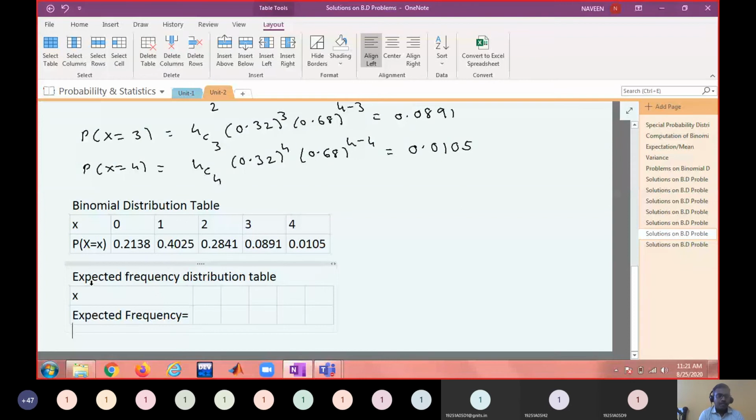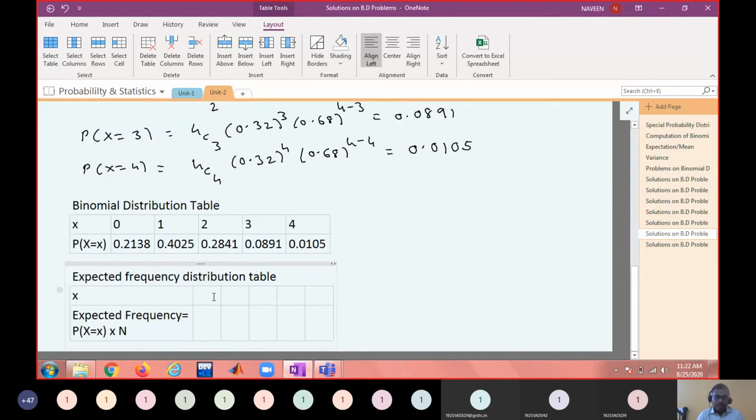It equals P of x equal to x into total frequency, like out of 800 families, out of 1000 samples, out of 150 trials.